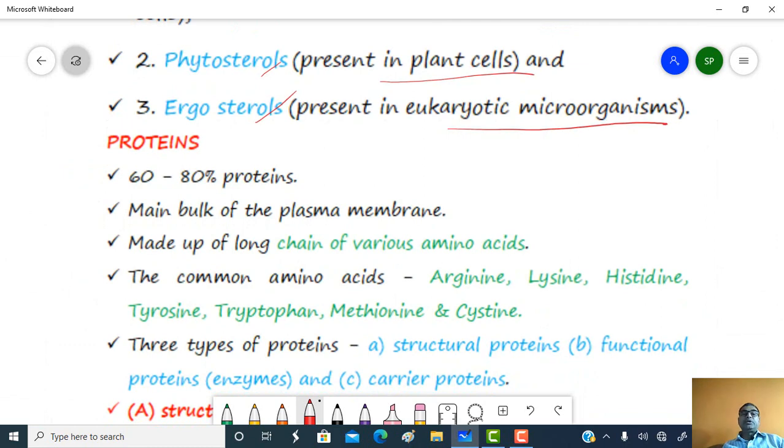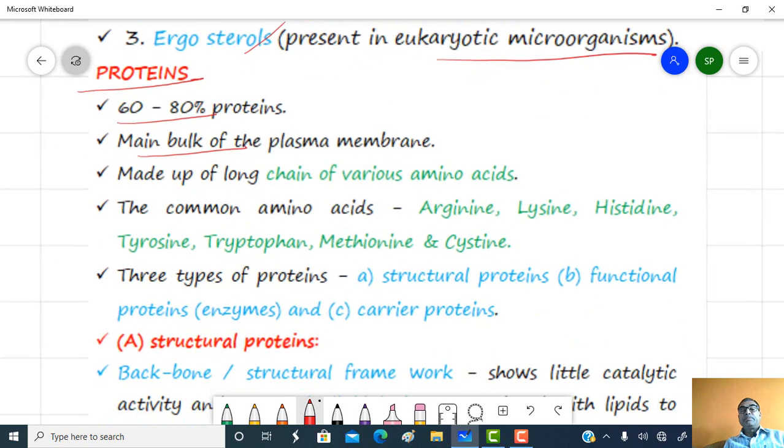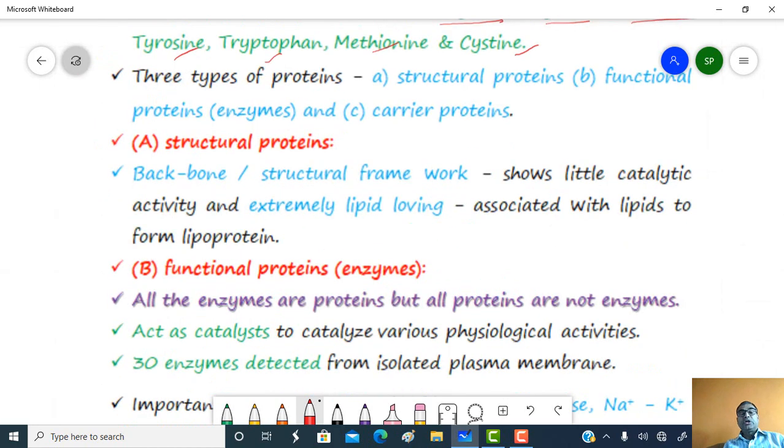The third major bulk of the plasma membrane is protein. It is 60 to 80% of the major bulk and is made up of long chains of various amino acids. The common amino acids involved in the formation of protein are arginine, lysine, histidine, tyrosine, tryptophan, methionine, and cysteine. Three types of proteins are also present in the plasma membrane. Structural protein, which forms the backbone of the plasma membrane.